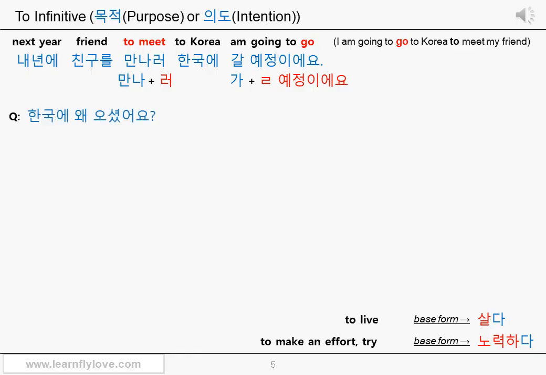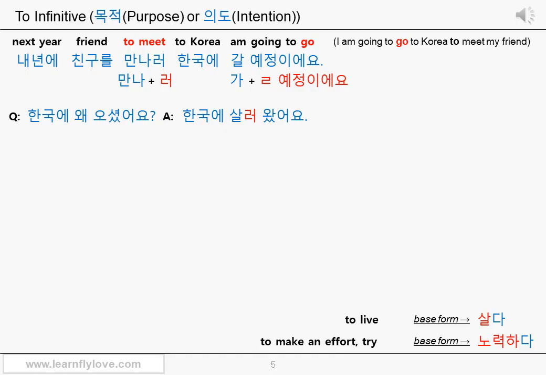한국에 왜 오셨어요? It's a question. 한국에, to Korea. 왜, why. 오셨어요? 오시다 is the higher respect form of the verb 오다, which means to come. The stem 오시 plus 었어요, 오시었어요 becomes 오셨어요. 한국에 왜 오셨어요? To Korea, why came? Why did you come to Korea? It's just a simple question. Let's see the answers. 한국에 살러 왔어요.